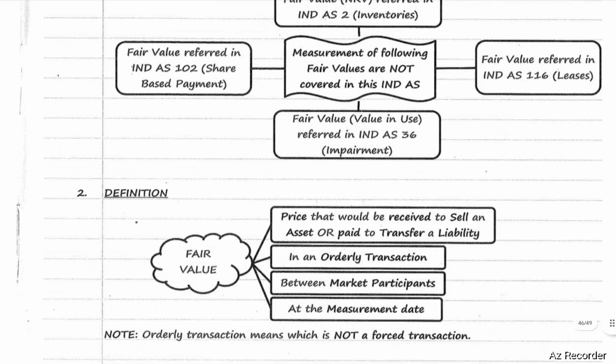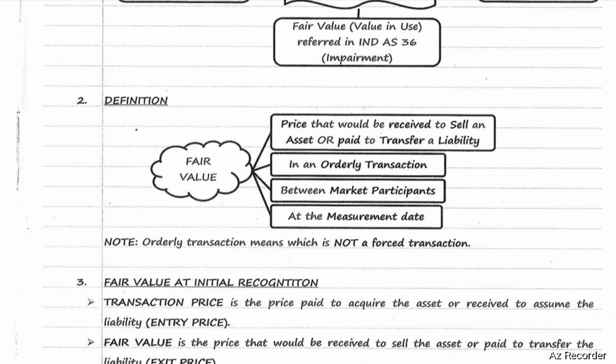Next, definition of fair value. What is meant by fair value? Fair value is the price that would be received to sell an asset or paid to transfer a liability in an orderly transaction between market participants at a measurement date. What is meant by orderly transaction? Orderly transaction means one which is not a forced transaction. A transaction done with full willingness. That is an orderly transaction.